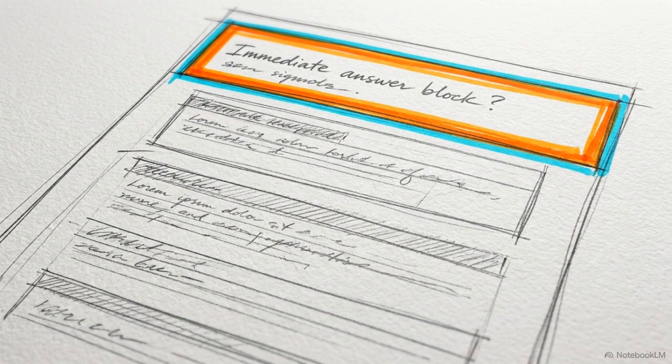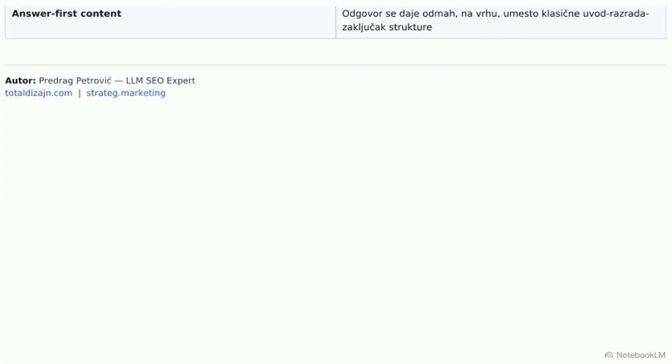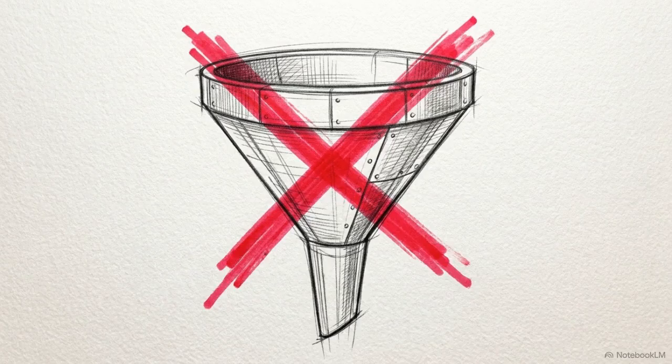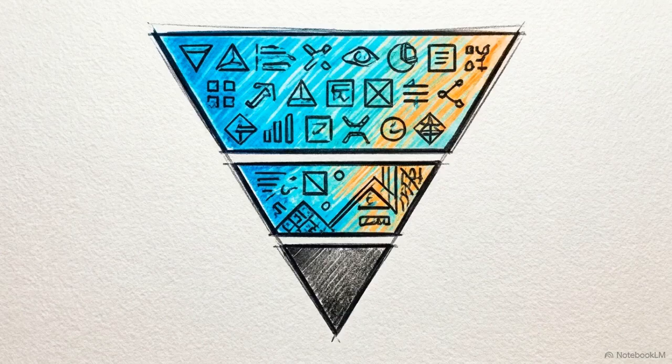Winning these queries requires the deployment of answer-first content. This documentation details the core requirements for AI optimization. The first row defines answer-first content, dictating that the answer must be delivered immediately at the top of the page. The traditional funnel of an introduction leading into a body paragraph is defunct. You must use an inverted pyramid structure, giving the machine the exact data point first and providing context later.